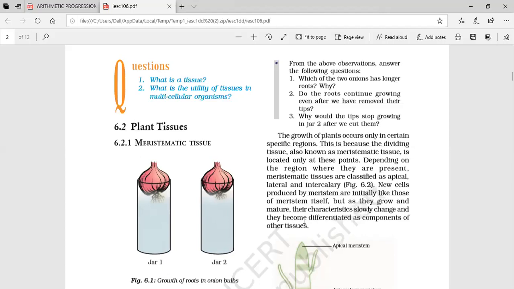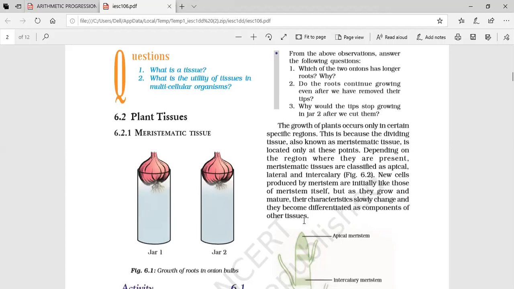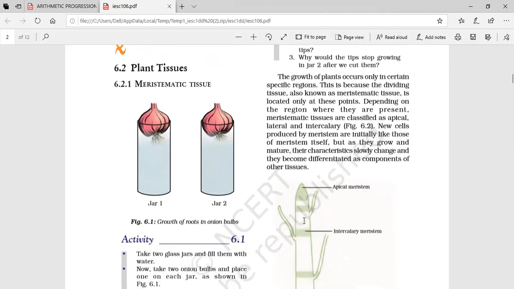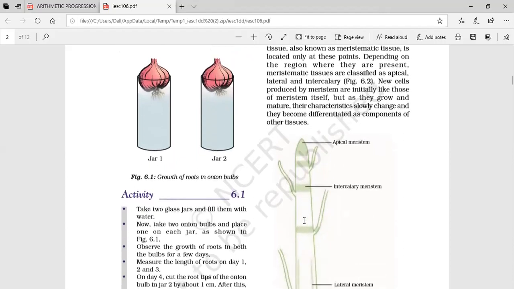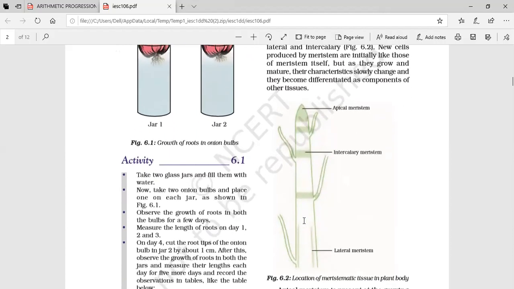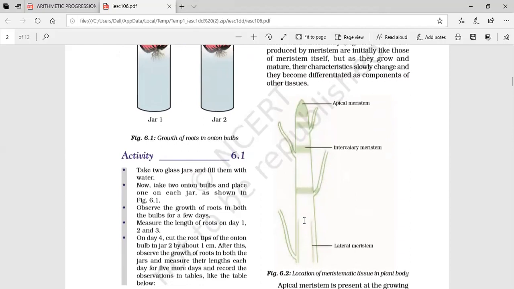Initially they all look the same, but after some time, depending on their complexity and the place they are grown, they will get differentiated and become distinctive. After that, they will become permanent tissues. So here this diagram and the positions of the tissues are important.